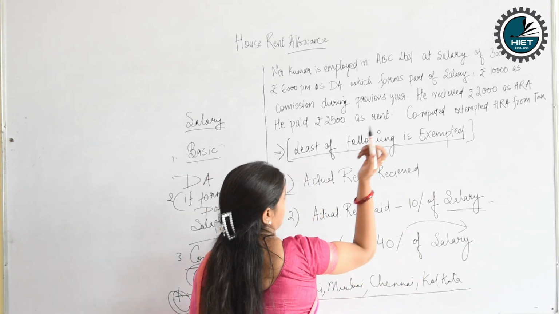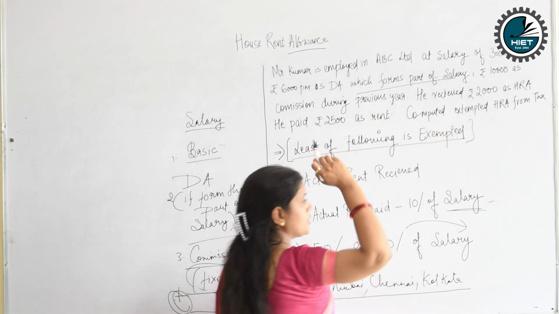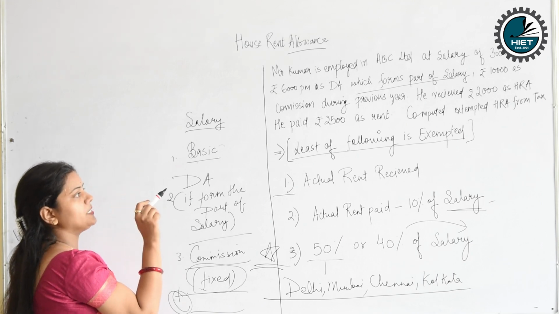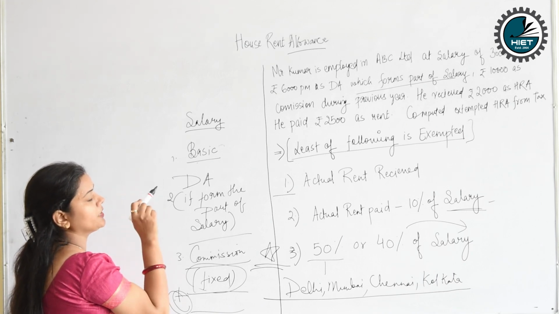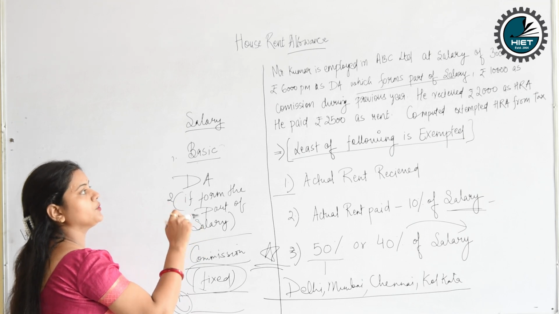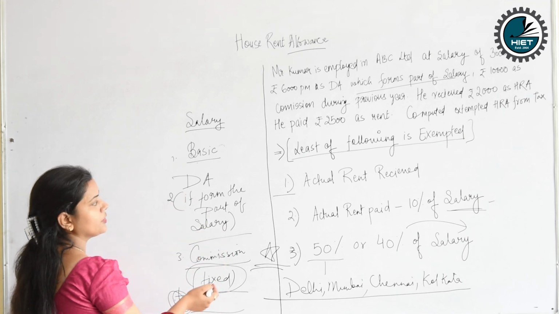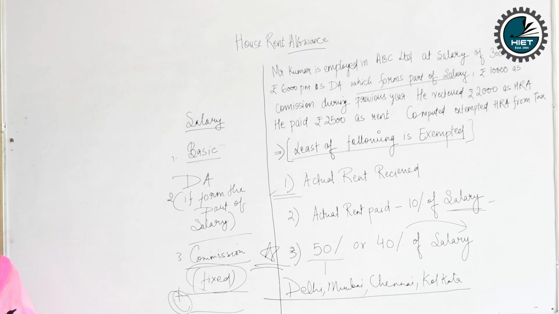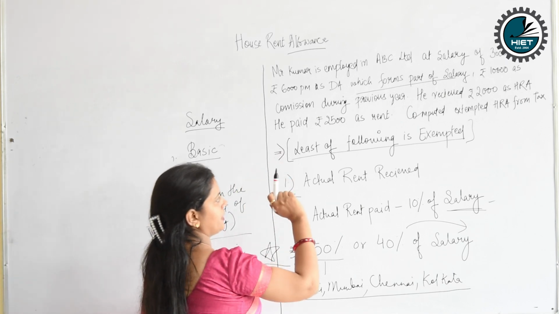This line, as I mentioned, should be present in your question to consider the DA as a part of the salary. Rupees 10,000 as commission during the previous year. He received 2,000 as HRA. I have written that the actual rent received is the rent you will receive from your employer. And he paid 2,500 as rent.